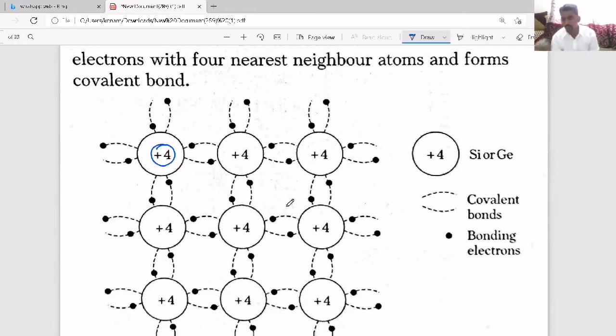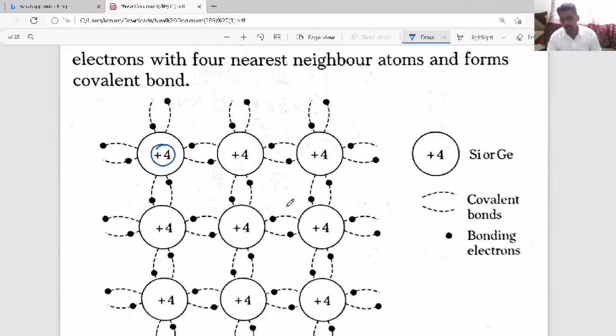Now, at absolute 0 temperature, all the electrons are tightly bound in the covalent bonds. So no electron is available to conduct electricity through the material. Here we need some free electrons.